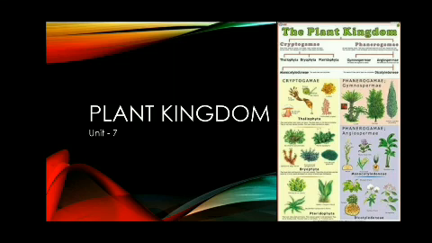The kingdom Plantae is divided into two subkingdoms. They are Cryptogamy and Phanerogamy. The plants which are not producing seeds come under the subkingdom Cryptogamy, and the plants which are producing seeds come under subkingdom Phanerogamy. Cryptogamy is divided into three divisions. They are Thallophyta, Bryophyta and Pteridophyta. In the same way, Phanerogamy is also divided into two divisions.